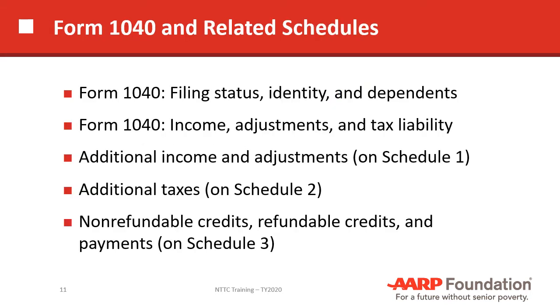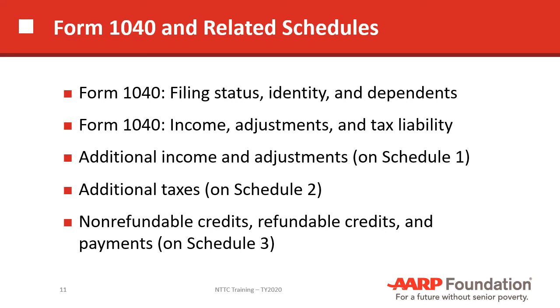Now we're going to take a look at the 2020 1040, and we're going to look at the section on the 1040 for filing status, taxpayer's identity, and dependents, the income and adjustments and tax liability section, the additional income and adjustments on Schedule 1. We're going to look at Schedule 2, additional taxes, and the non-refundable credits and refundable credits found on Schedule 3.